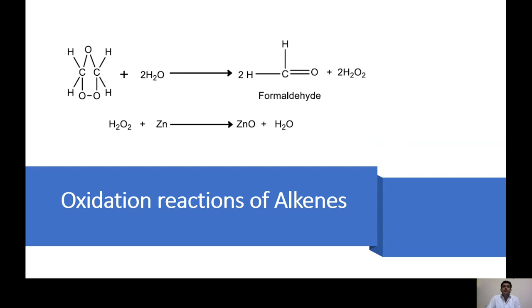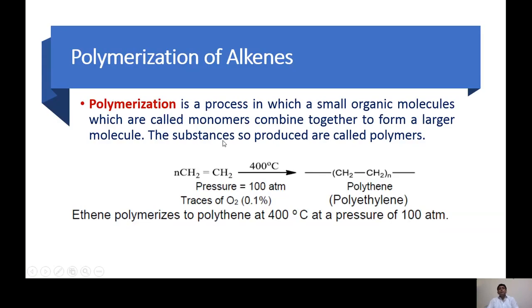Next, the last one, that is the polymerization. It means alkene can be polymerized. So what is the polymerization? It is the process in which small organic molecules, which are called monomers, combine together to form a larger molecule. This process is called polymerization, and the product which is produced is called the polymer. And we know the plastic bags are polyethylene.